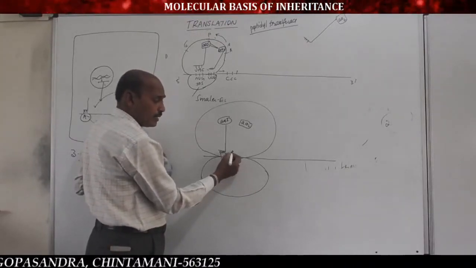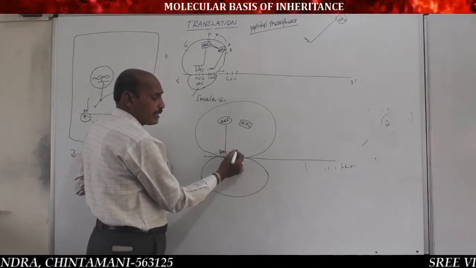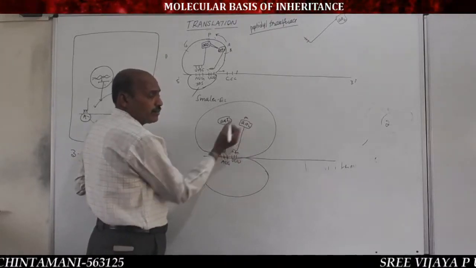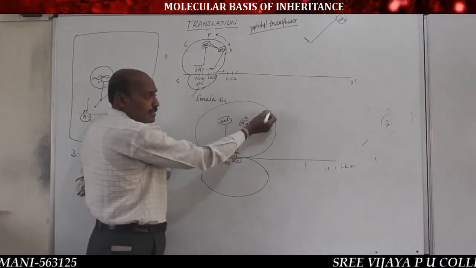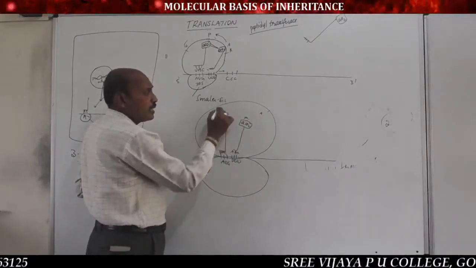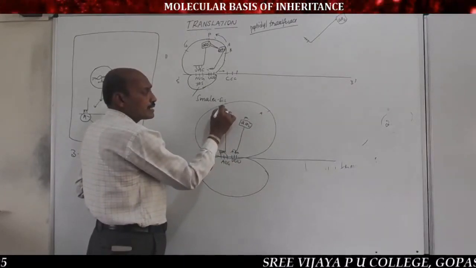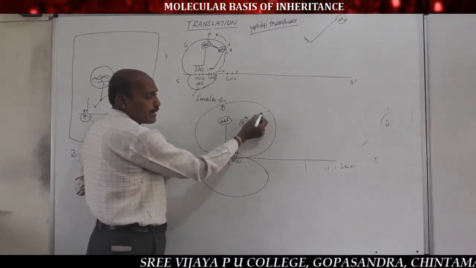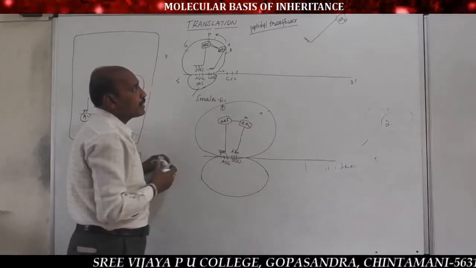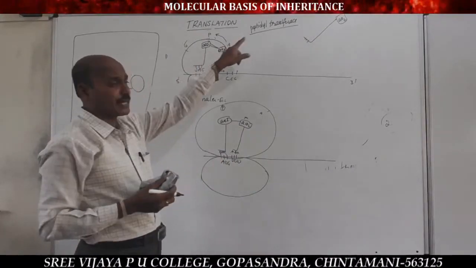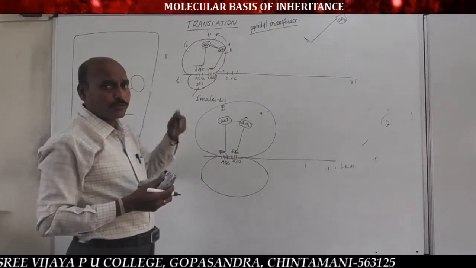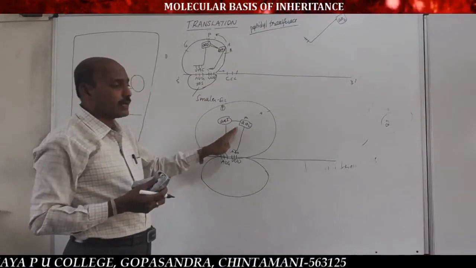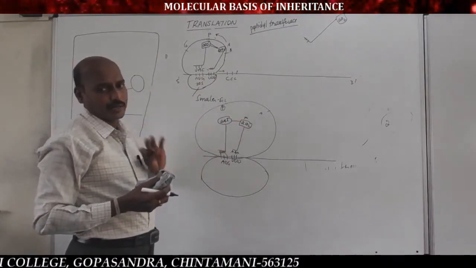AAA is the anticodon which carries the phenylalanine amino acid present at the A site. First amino acid at the P site. So between the first amino acid of the P site and the second amino acid of the A site, a peptide bond is formed with the help of peptidyl transferase enzyme, finishing the coding of the second amino acid by the second tRNA.